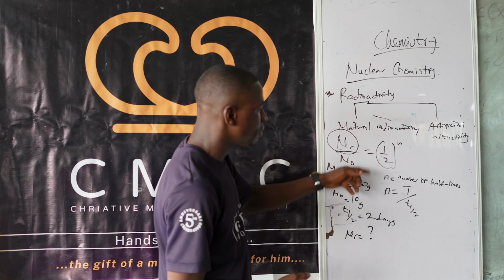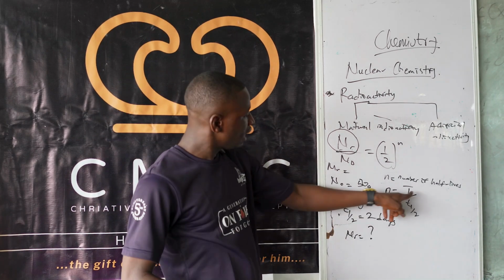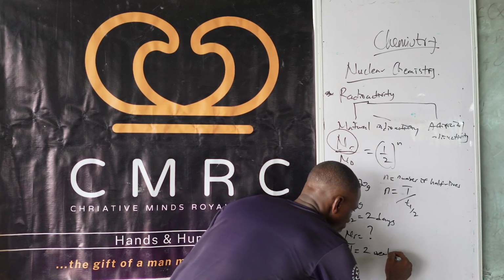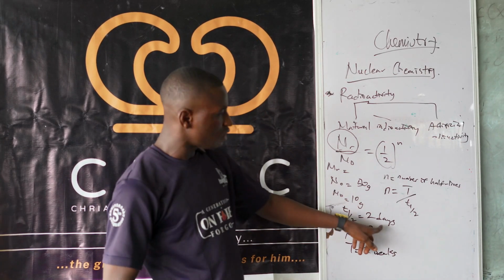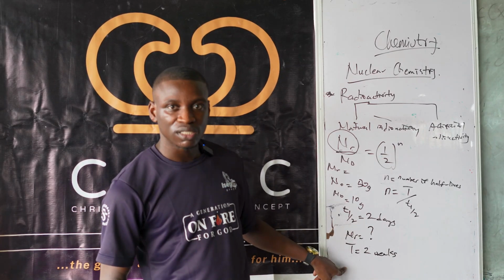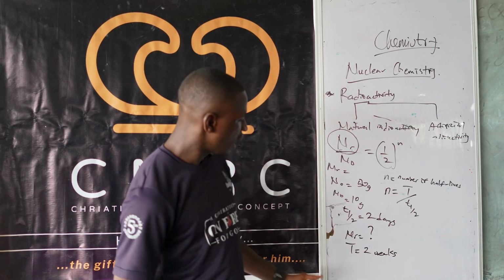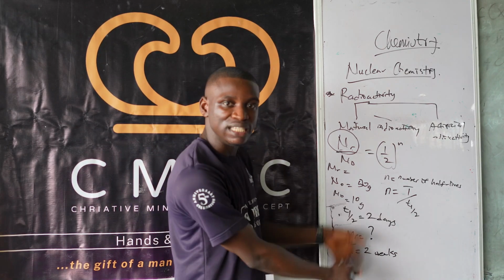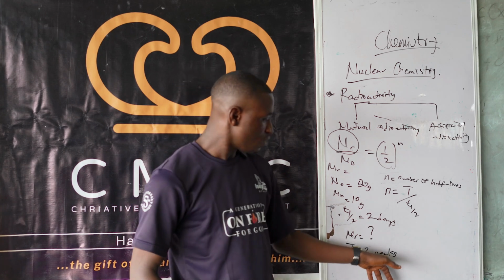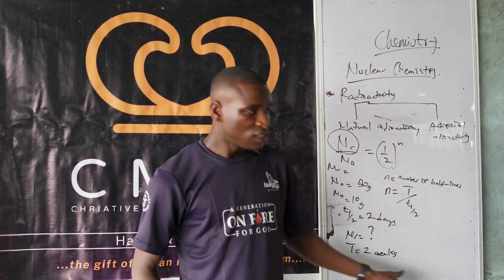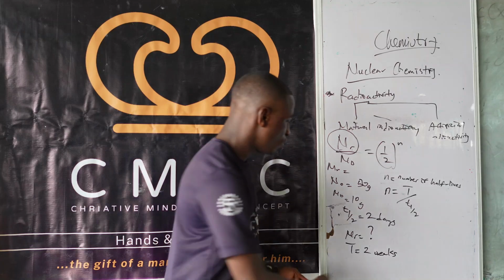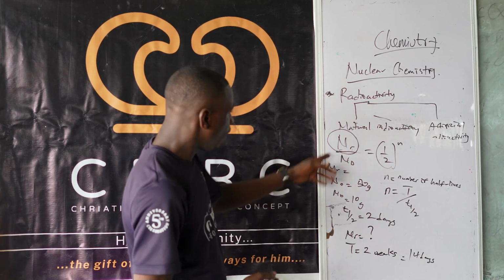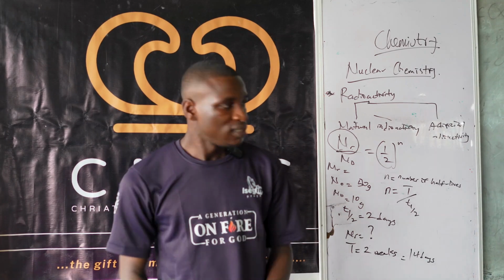They said how much of it will be remaining after 2 weeks. That means our capital T is 2 weeks. Now, the half-life is expressed in days here, but this one is expressed in weeks. So there should be uniformity. Either you convert both of them to weeks, or you let them be in days. So let's convert to days. You know that in a week you have 7 days, so 2 weeks will be 14 days. So this is the same thing as 14 days.